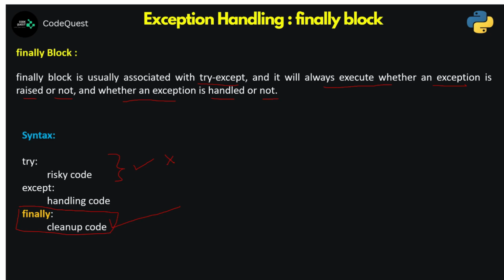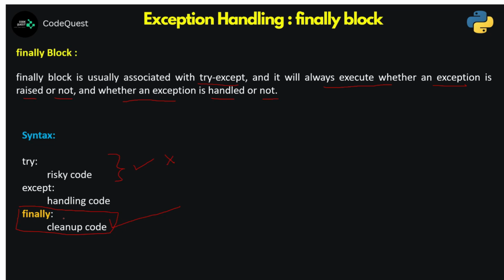Very usually we sometimes require certain resources to be released, and certain files to be closed, and in those cases we want this particular code to execute under any circumstances, and that is why we take the help of a finally block.